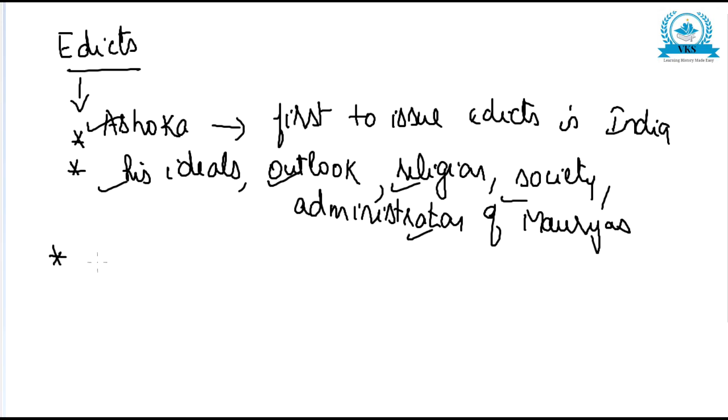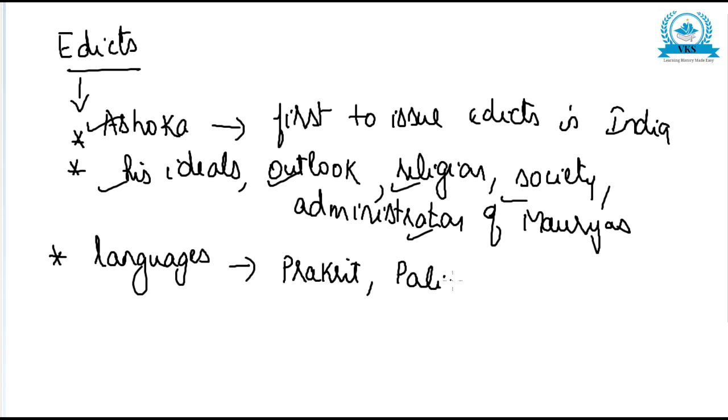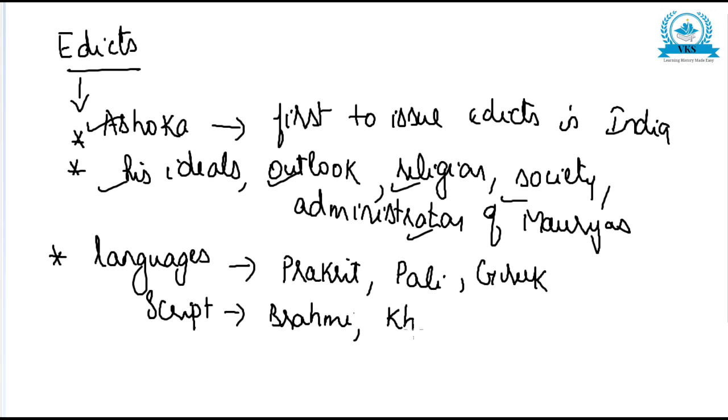The languages in which the edicts were written were Prakrit, Pali, and Greek, and the script used for writing the edicts was either Brahmi or Kharoshthi script.